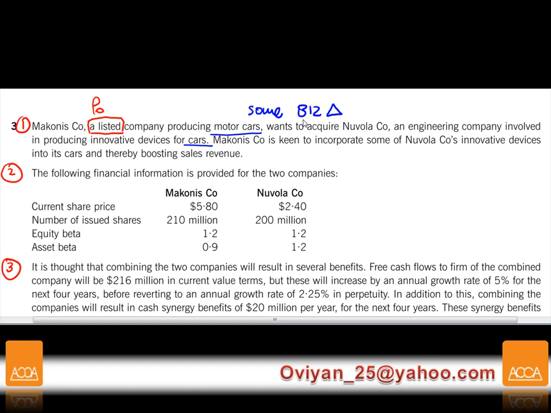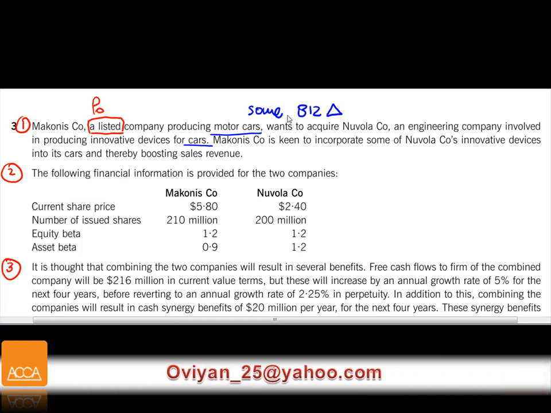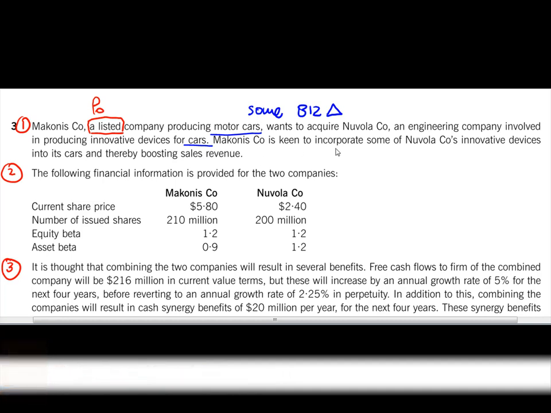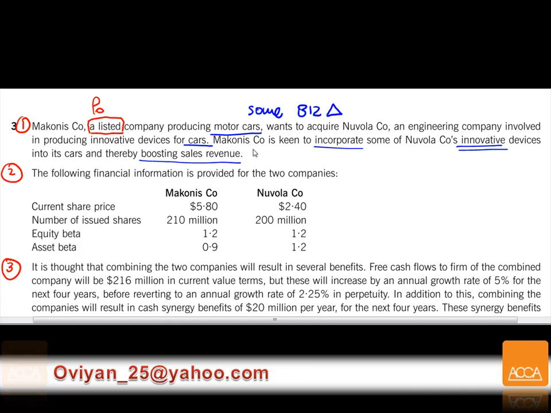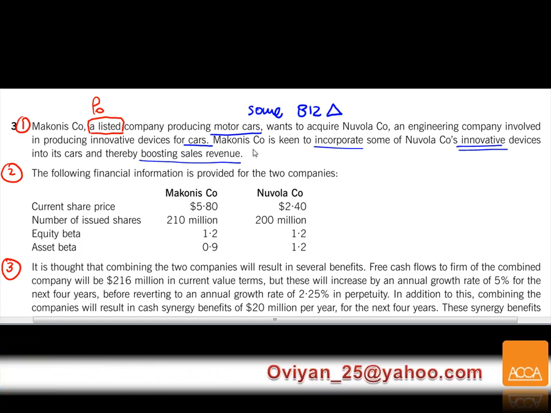That means you are not moving out of your main business, you're adding on something else. And Makonis is keen to incorporate some of their innovative devices, thereby boosting sales revenue. So there will be some synergies here. This is called synergy, a revenue synergy. There are many types of synergy, but in this case it looks like it's going to be specifically revenue synergy.